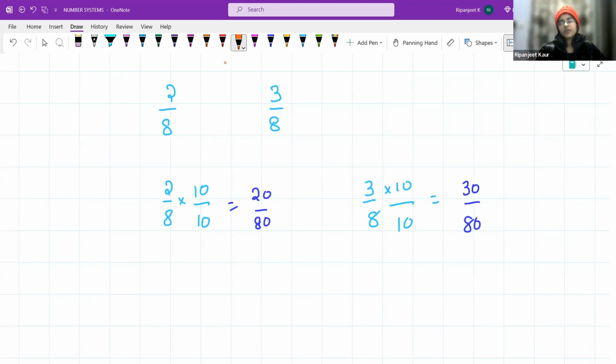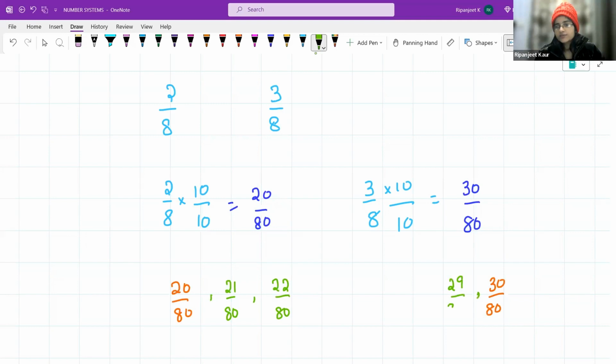But see, in 20 over 80 and in this 30 over 80, can there be more numbers? Do you think 21 over 80 also comes in between? Did you think about this? Okay, what if 22 over 80? Okay, before this, let us take 29 over 80, 28 over 80.